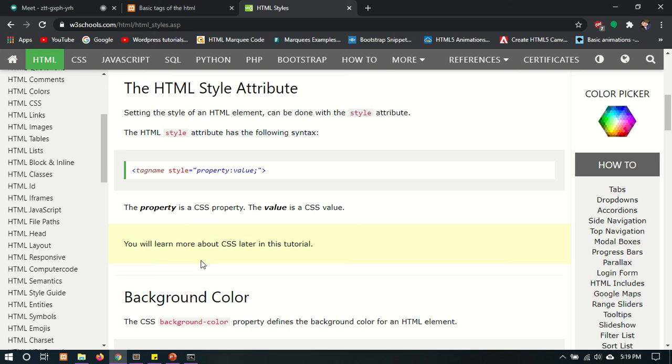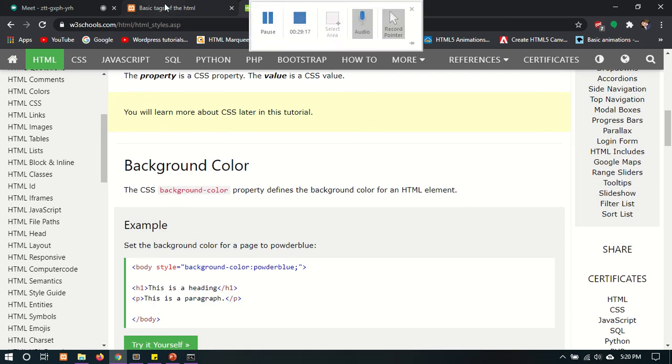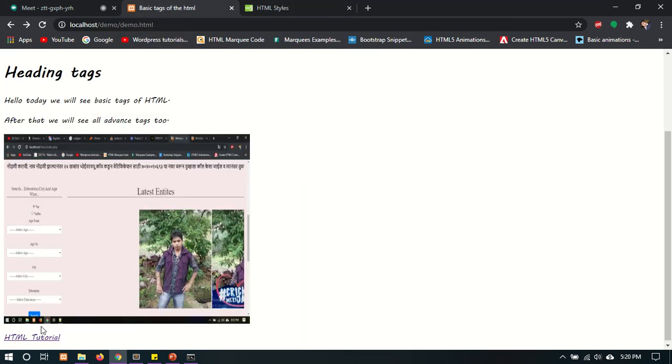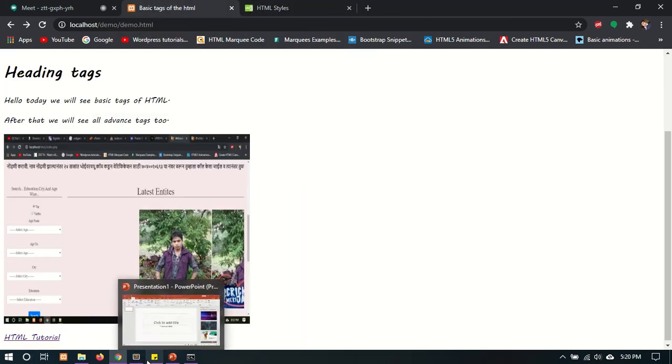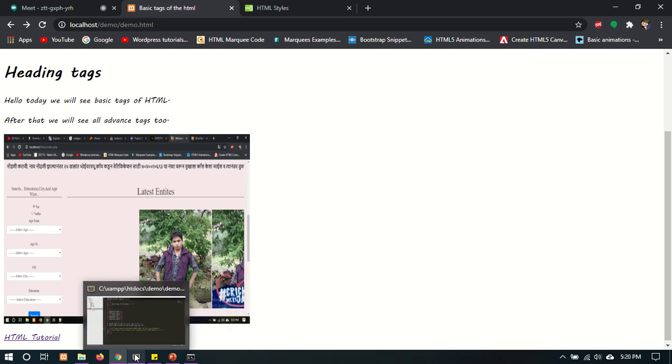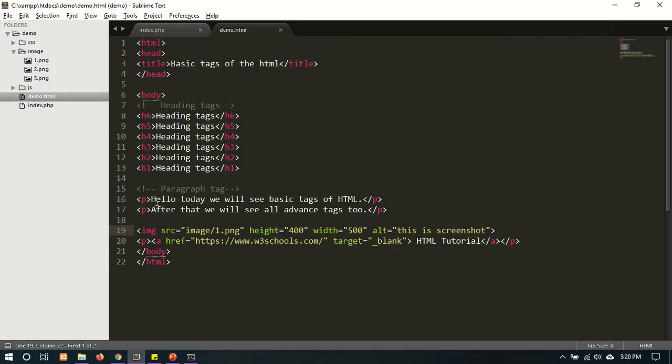If you want to give some style to your text, your paragraph, or your HTML elements, you can use the style tag. So suppose you have to set the background color of your paragraph, then you can use the style. Here is the p style.